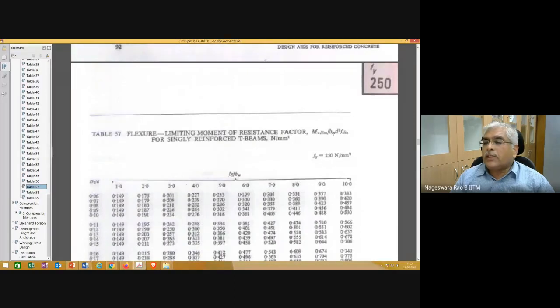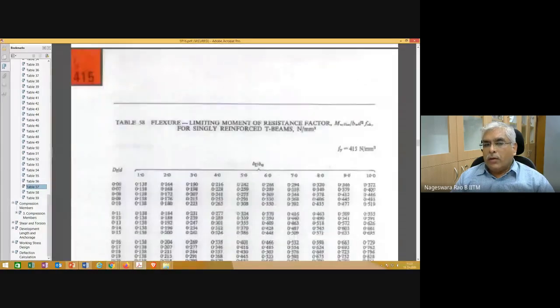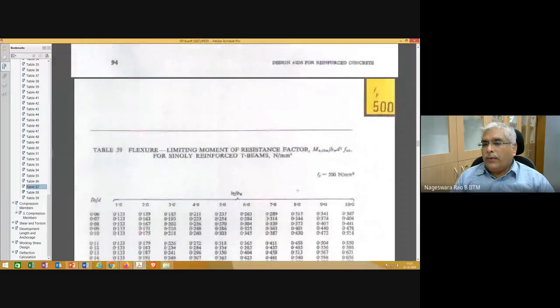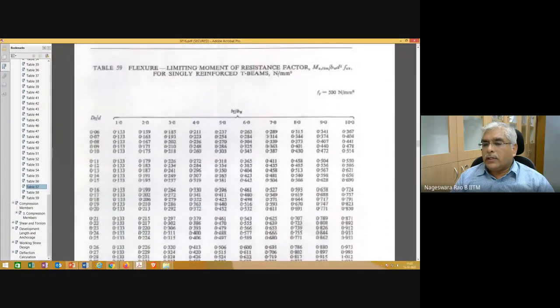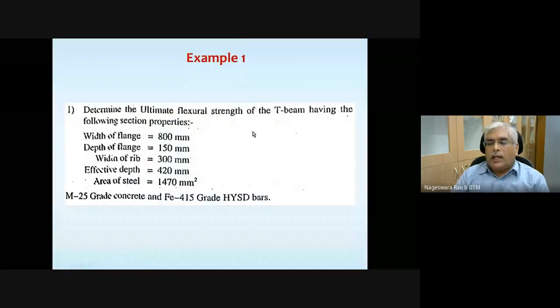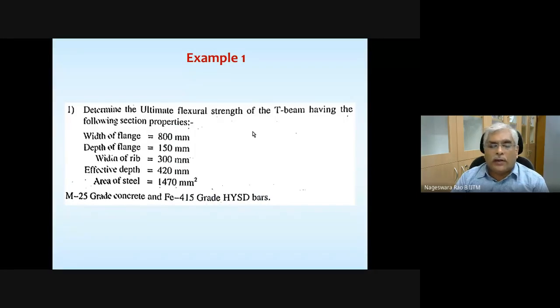Here it is given as a function of capital Df divided by d and small bf divided by bw for 3 grades of steel. Okay, Fe415, Fe500. So now with this, let's understand how to solve this problem. Pay attention to this slide. Now you don't need to note down anything, just pay attention to this slide.